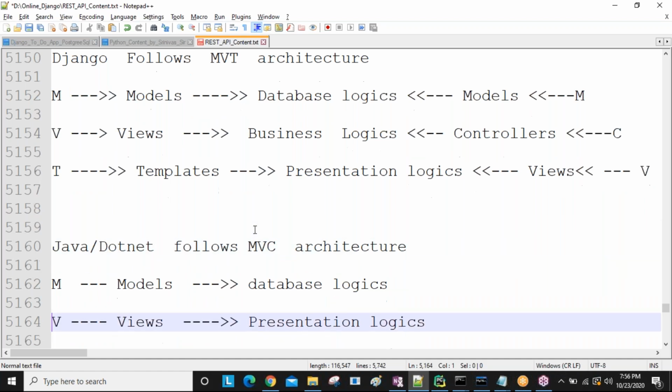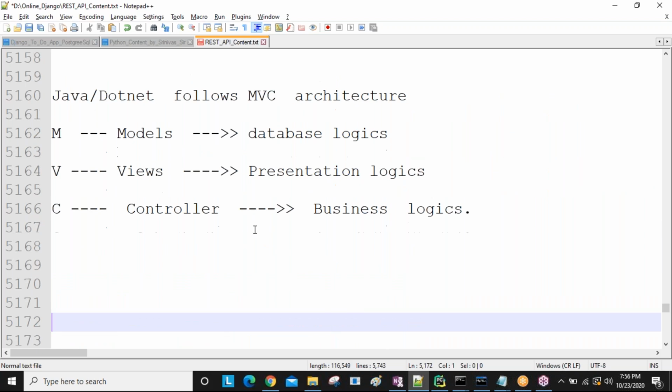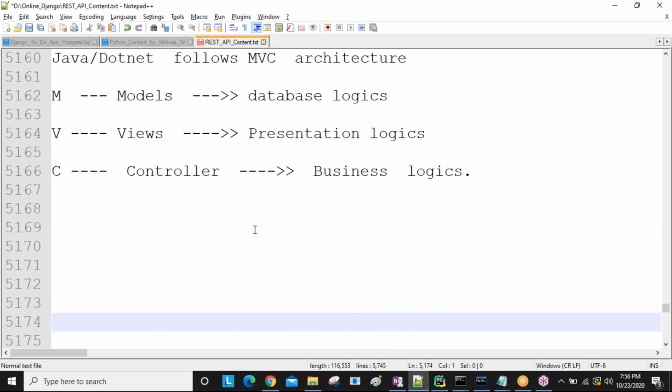Remember that. So far we discussed the MVT architecture. Now we will discuss the execution flow, how the MVT architecture executes programs. The major files are models, views and templates only.